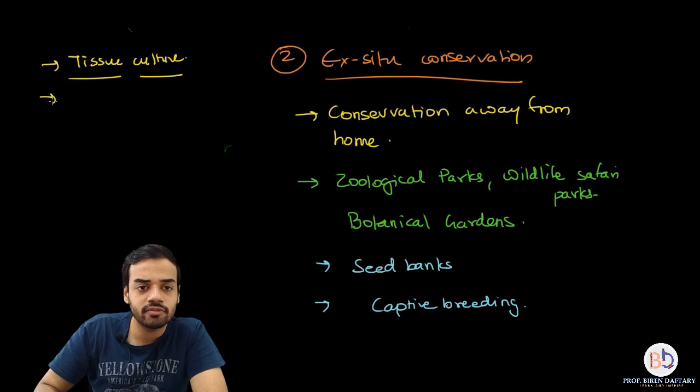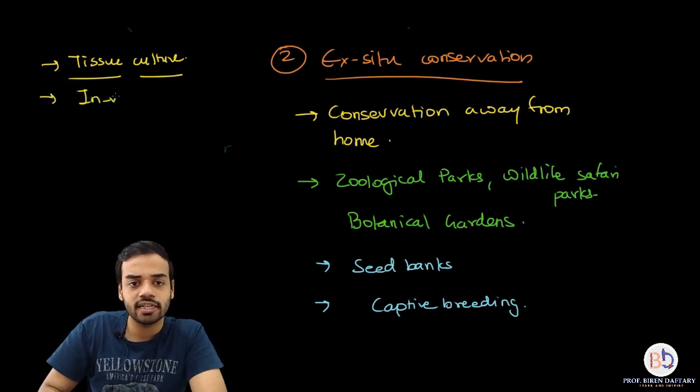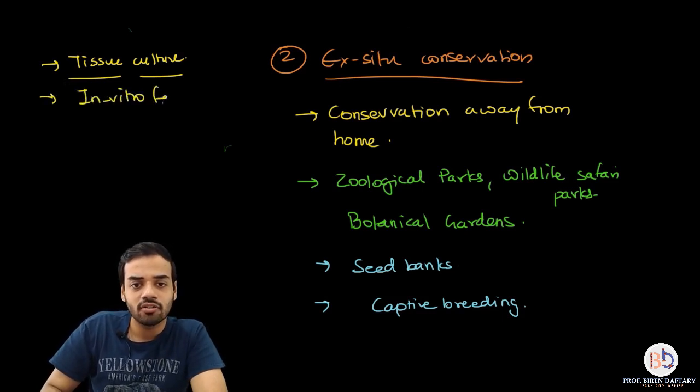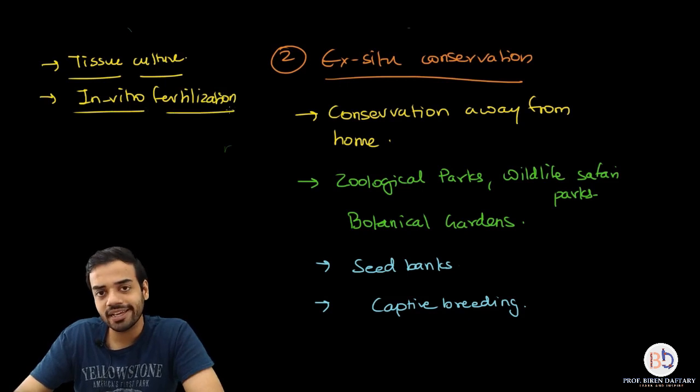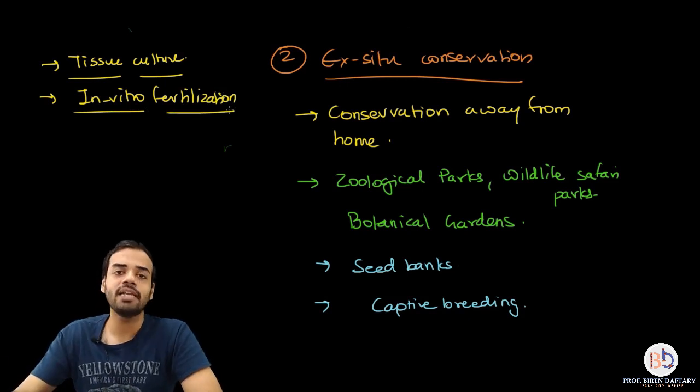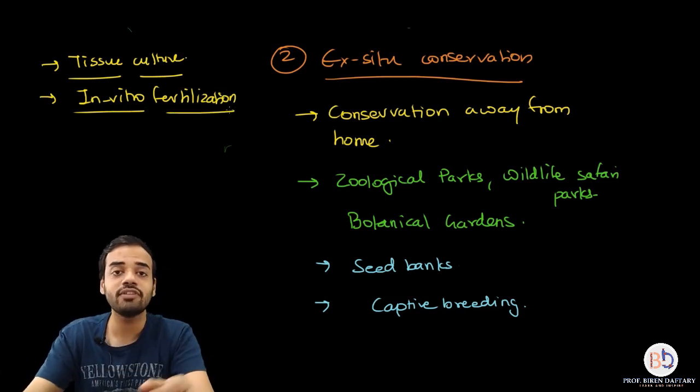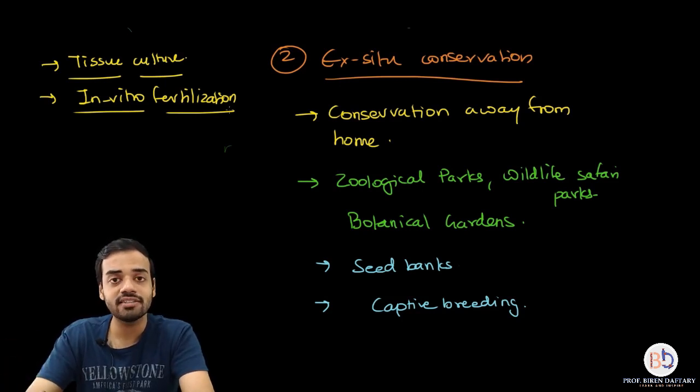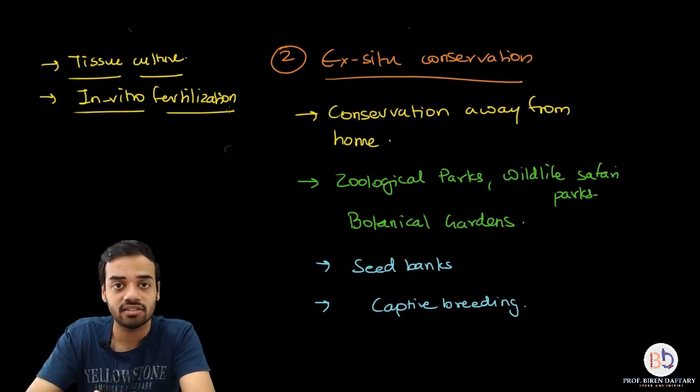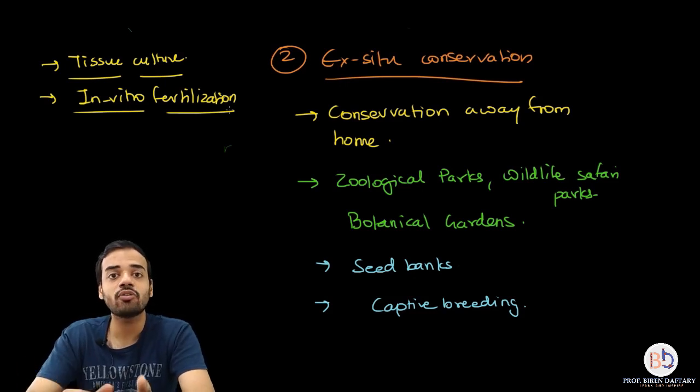Then there is something called in vitro fertilization of egg. You must have heard of this. What is the meaning of in vitro fertilization? If you have the male and the female gametes, if you have the female egg preserved, and if you have the male gamete preserved, then you can artificially fertilize both the gametes, or you can fertilize the egg in laboratory conditions. That is called in vitro fertilization.